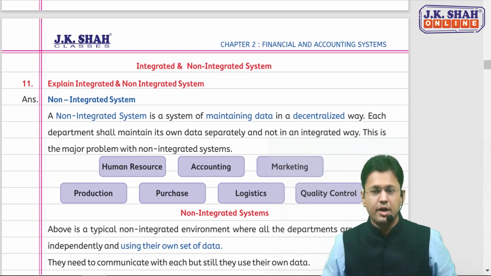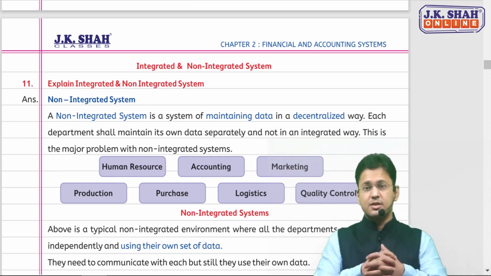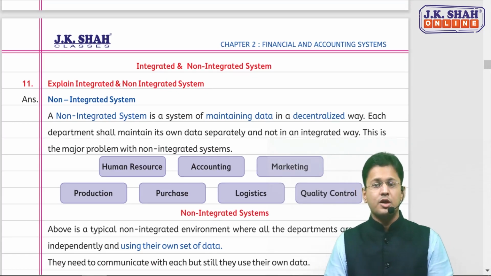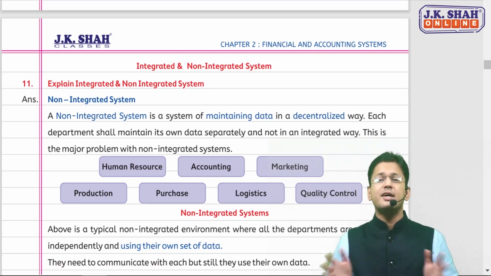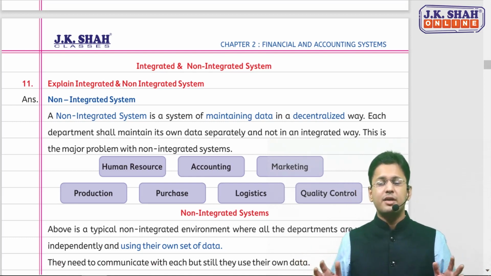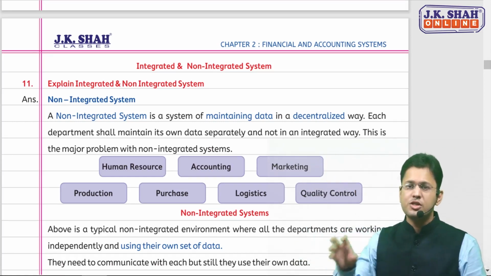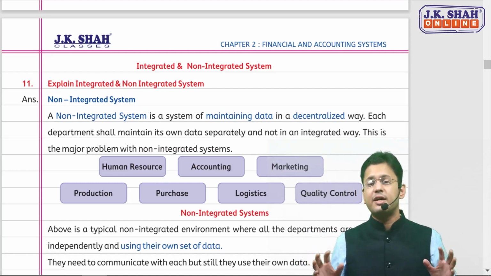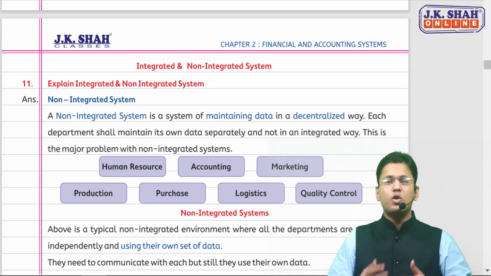Fine. Now let's move on to the big giant topic of this chapter, which is integrated and non-integrated systems. Non-integrated, it's a simple logic that the data is maintained in a decentralized manner. Every department, be it marketing, production, purchase, logistics, HR, quality control, any department, is maintaining their own data in their own system. They're not integrated. But in today's scenario, this will not work much.